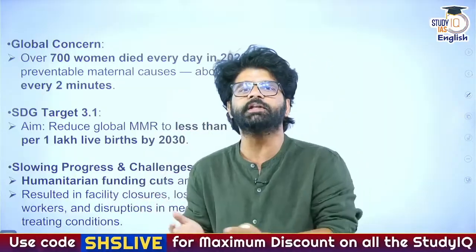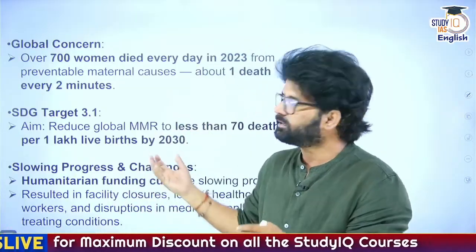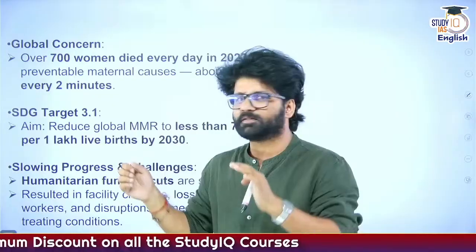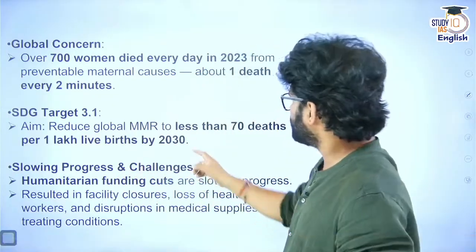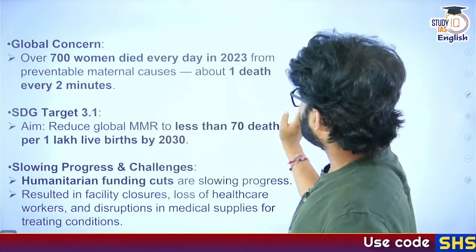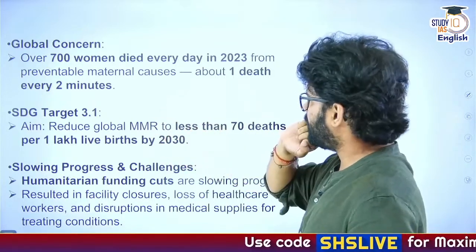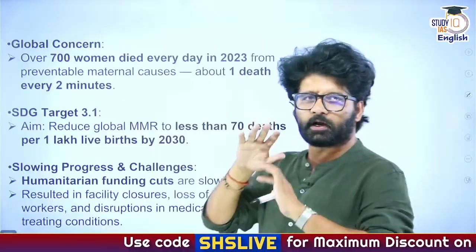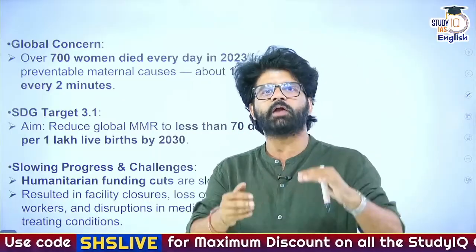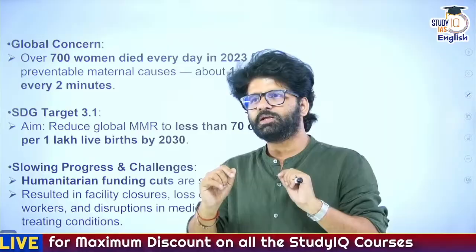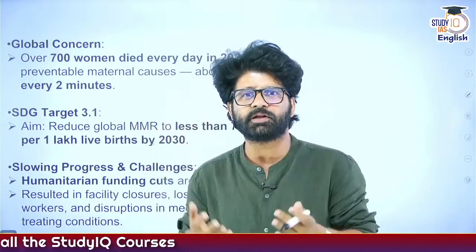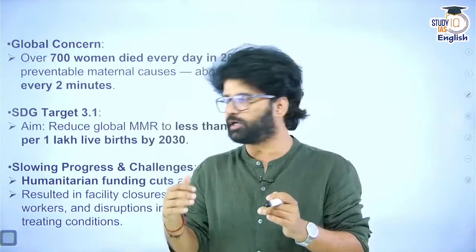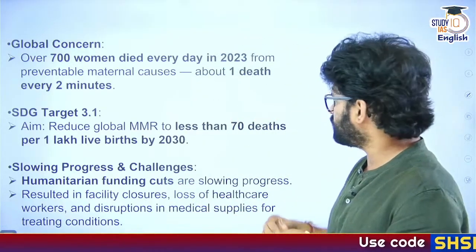You can see how dense this particular article is. How many important things are there from an exam perspective? Before the SDGs, we had something known as the MDGs, Millennium Development Goals. You can see here 3.1: fewer than 70 deaths to be achieved by 2030, and we have reached around 80 now. So India is doing well, but we want to do much better, because even at 80 or 70, the population is so large that many deaths will still happen, and we have to reduce it much more than 70.